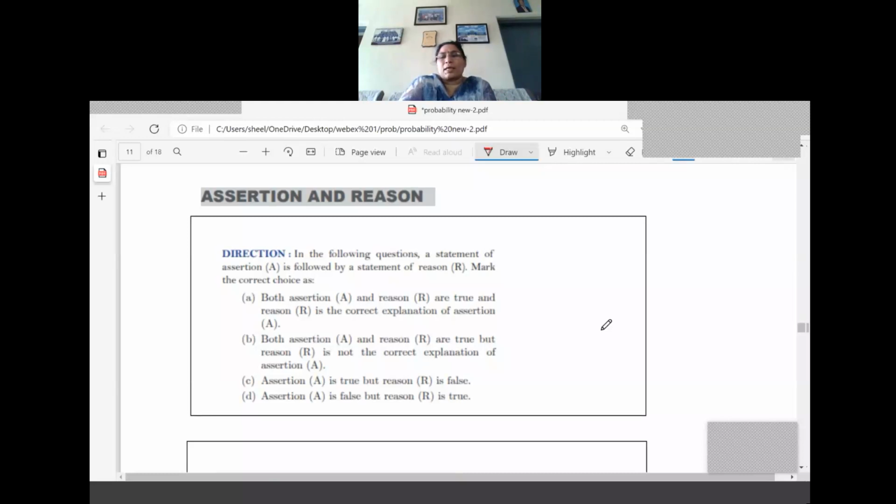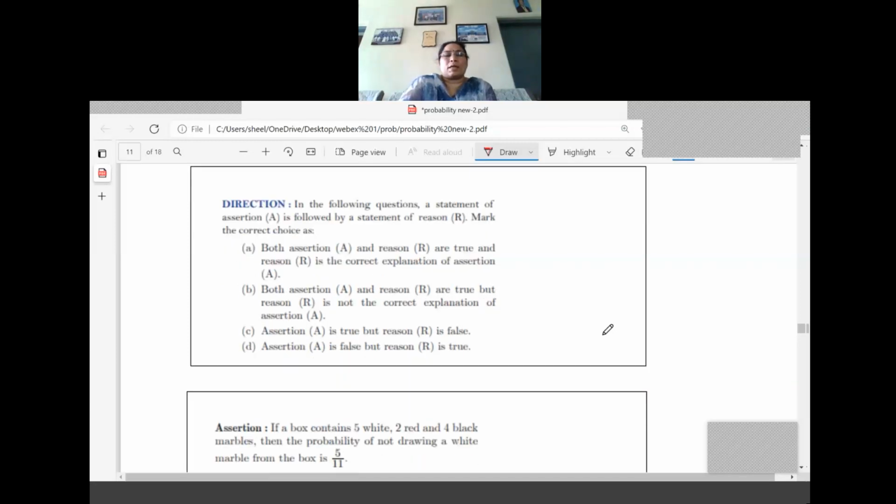I'll repeat once again. This is a new pattern only. Both assertion and reason are true, and R is the correct explanation for the option A. What is option B? Both are true, but R is not the correct explanation. What is C? A is true, R is false. What is D? A is false, R is true only. Let us see one example, then you can understand.